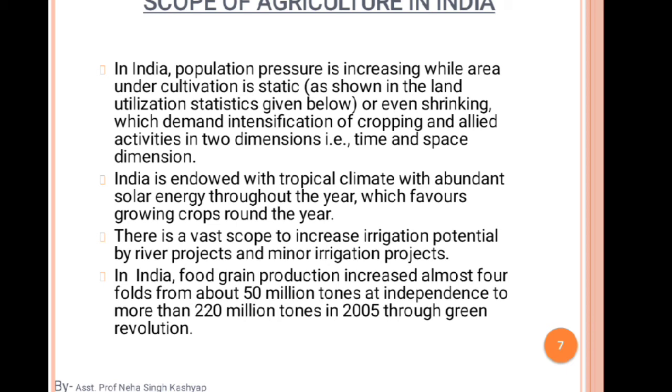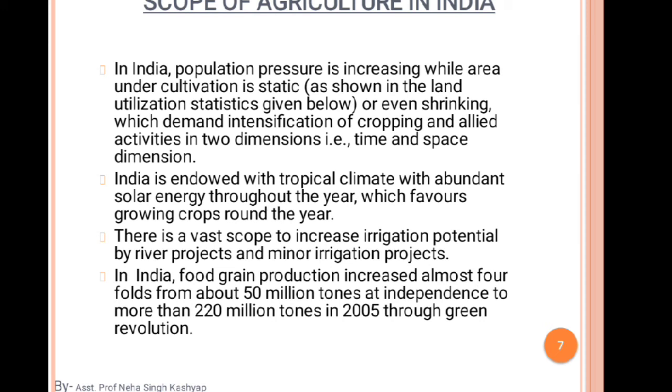So let us see. In India, population pressure is increasing while the area under cultivation is static, as shown in the land utilization statistics given below, or even shrinking, which demands intensification of cropping and allied activities in two dimensions, time and space.